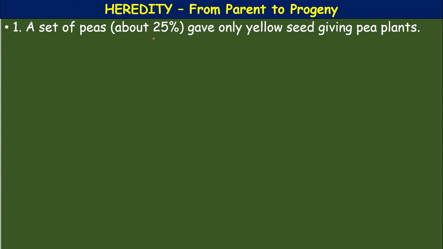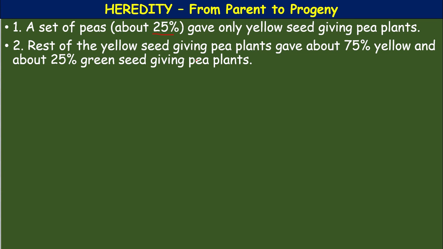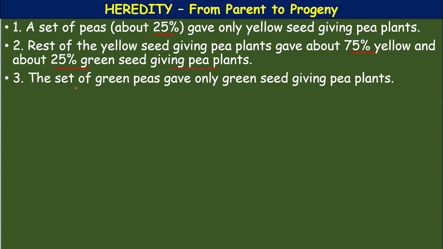A set of peas, about 25%, gave only yellow seed giving pea plants. The rest of the yellow seed giving pea plants gave about 75% yellow and about 25% green seed giving pea plants in the F2 generation. Then the set of green peas gave only green seed giving pea plants in the F3 generation.